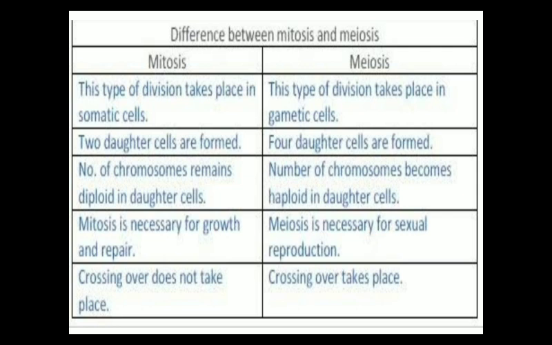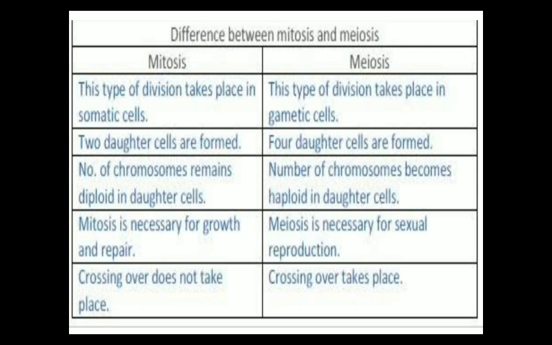First point, mitosis: this type of division takes place in somatic cells. What is a somatic cell? All the body cells apart from the germinal cells which remain present in our gonads. So all the body cells are known as somatic cells. So the process of mitosis takes place in somatic cells. But on the other hand, meiosis: this type of division takes place in gametic cells which remain present in our gonads, that is testis and ovary.